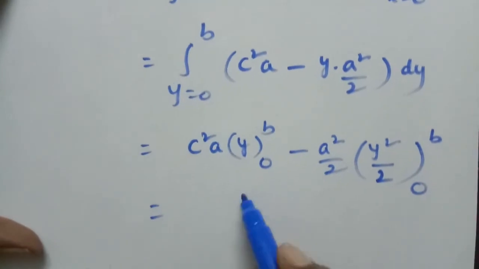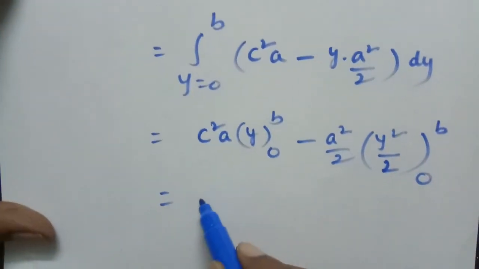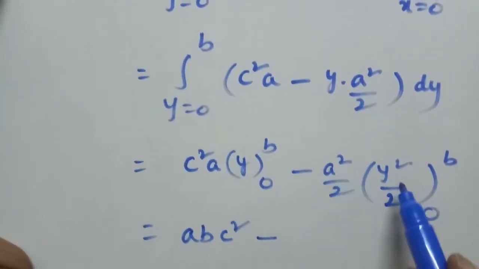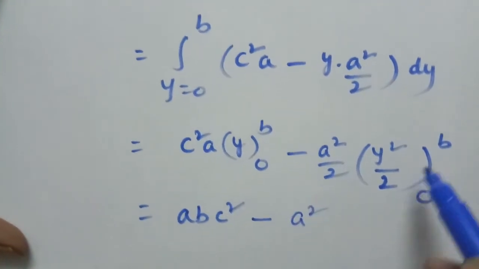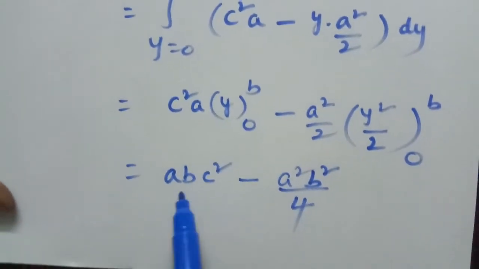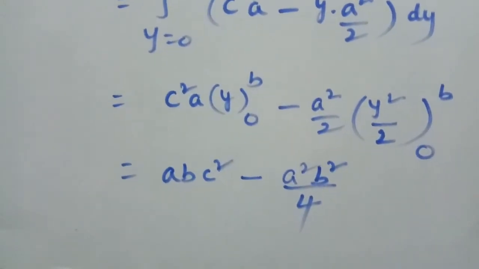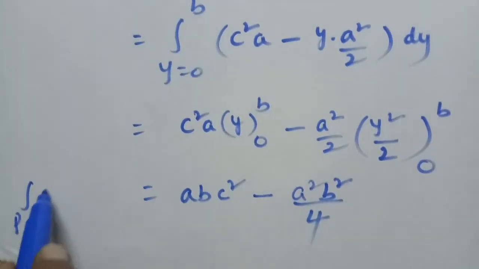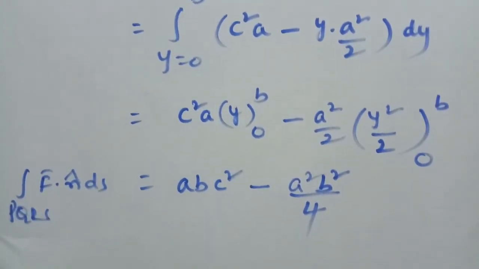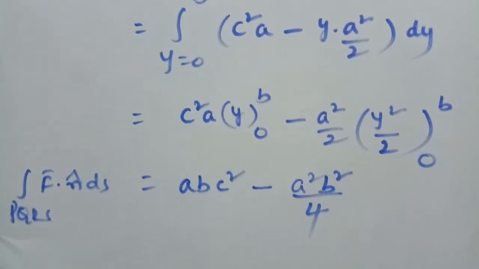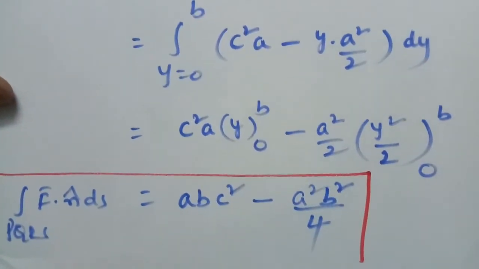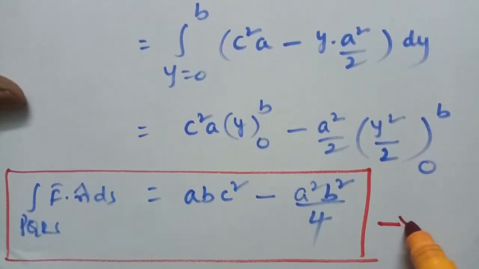Here upper limit is b, lower limit is 0: abc square minus, here 2 into 2 is 4, a square, upper limit is b, b square, lower limit is 0, by 4. So therefore the integral of f bar dot n cap ds over PQRS is now abc square minus a square b square by 4. Say this is equation number 3.